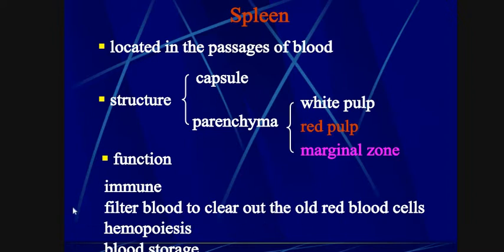So due to that, the spleen is called the graveyard of RBC. Hemopoiesis takes place in this region. Blood storage: in this region, blood is also stored. These are some other features of the spleen. But the primary features of the spleen are immune function and filtration of blood to clear out old red blood cells. This is very important.